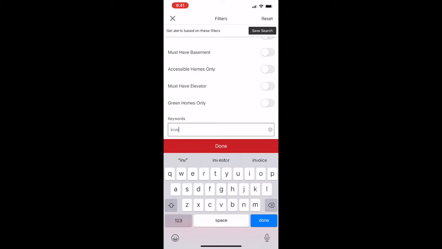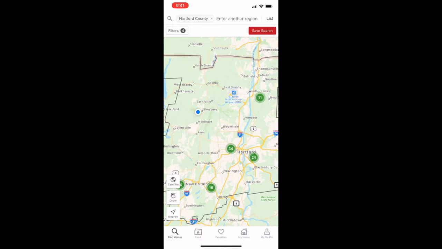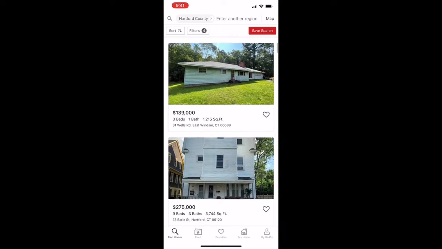For me, I am more interested in investor properties because there I can find a fix and flip. So I type in my keyword investor. You can use any other keyword you choose. And there you go. It gives me a list of properties that say investor. It can say something like investors bring in your offer.